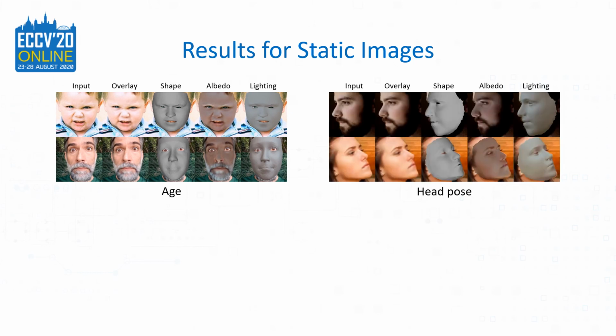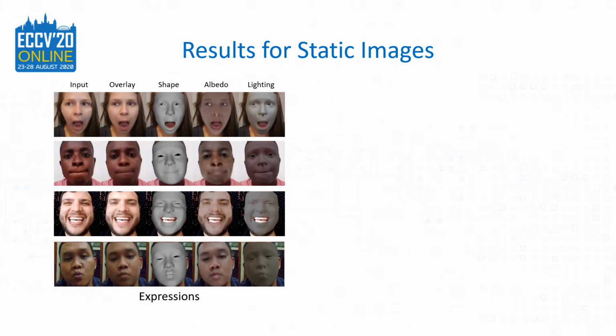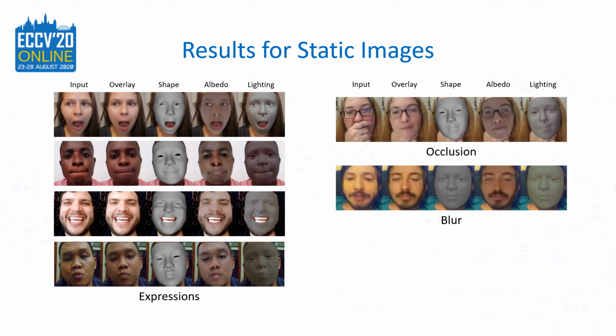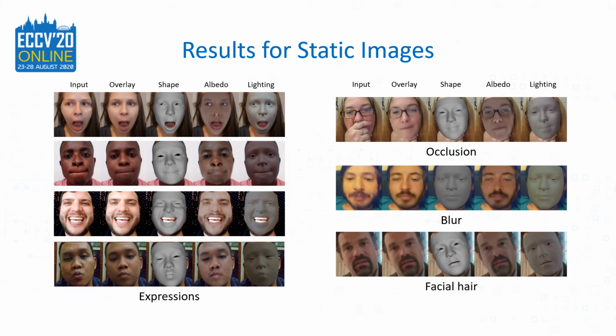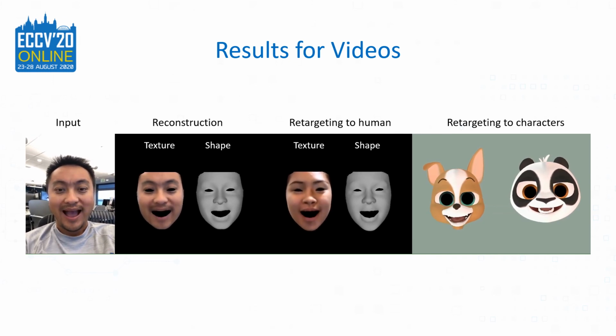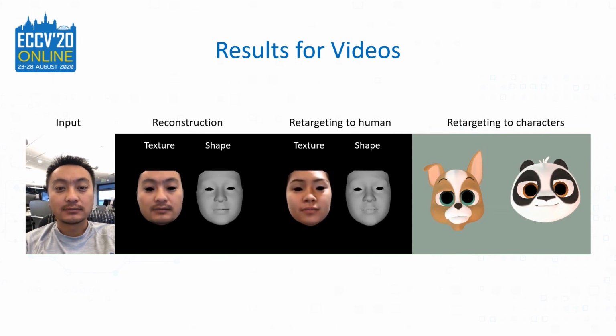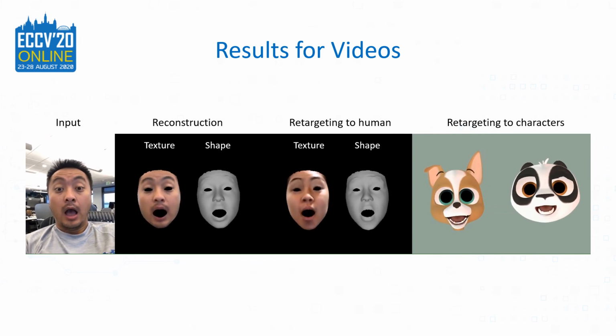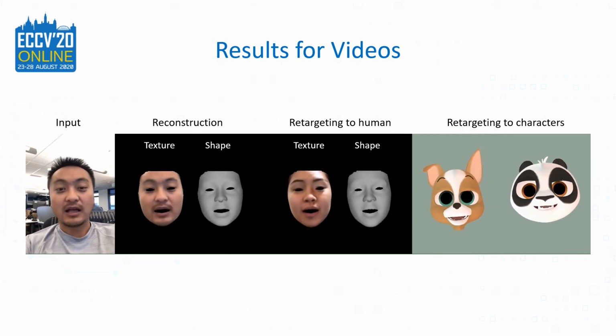Finally, we show some results for static images under various conditions such as age, head pose, lighting, expressions, occlusion, blur, and facial hair. We also show our frame-by-frame reconstruction and retargeting performance on videos. Note that we accurately disentangle the user-specific face shape and albedo and user-independent per-frame facial motion parameters, while the user performs a range of in the wild expressions.